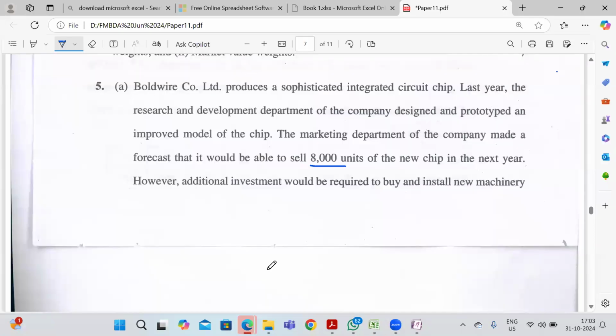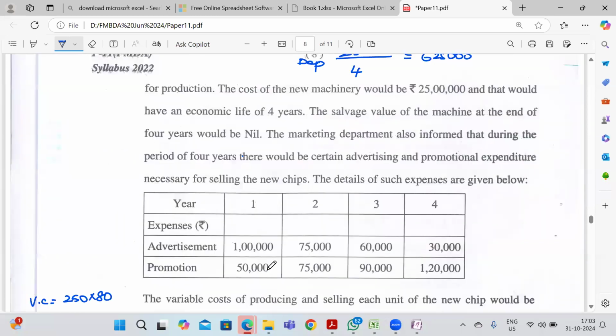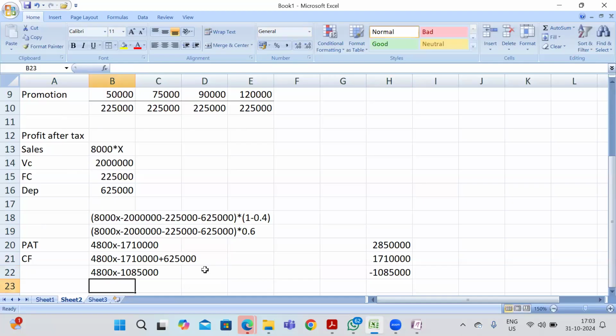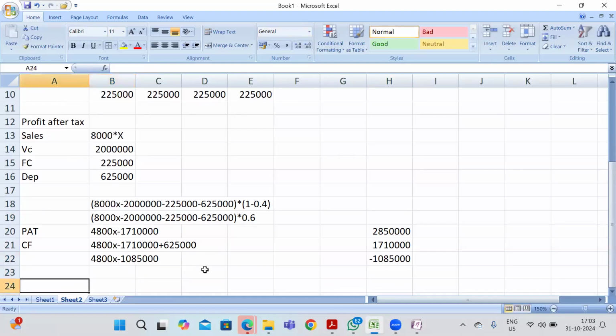This I'm going to incur for all the 4 years, so I can use the annuity factor, that is 3.0079. The cash inflows will be the same for all the 4 years. So I'm calculating the present value of cash flows for all the 4 years, which will be equal to my investment, that is 25 lakhs.